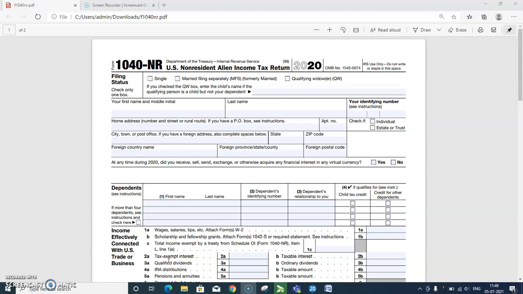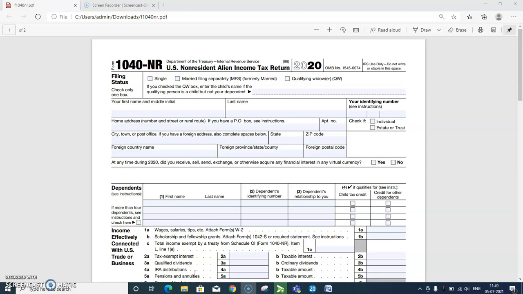Effectively connected income, after allowable deductions, is taxed at graduated rates. These are the same rates that apply to US citizens and residents. Effectively connected income should be reported on page 1 of Form 1040-NR, the US non-resident alien income tax return.